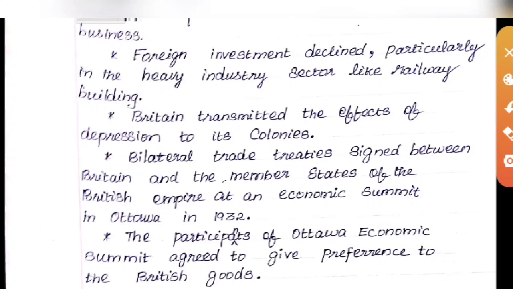Here you can easily understand, children, in 1929 the Great Economic Depression occurred. During the Great Depression, all countries suffered, excluding the USSR, the Union of Soviet Socialist Republics, otherwise called Russia. Britain suffered a lot.